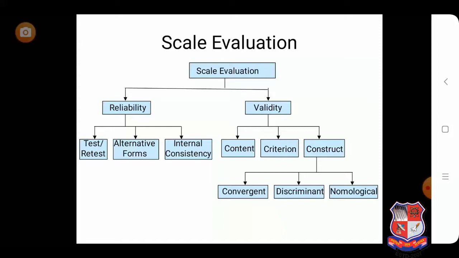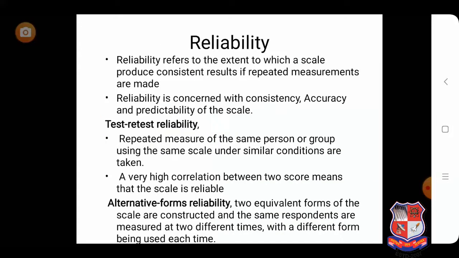So basically in this session we are going to discuss in detail what reliability and validity are and the different methods of reliability and validity. First we are going to discuss reliability, which I have already said is all about consistency. Consistency means that if every time we are able to get the same result, then we can say that the scale or the instrument is consistent.